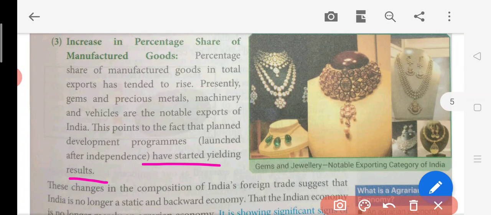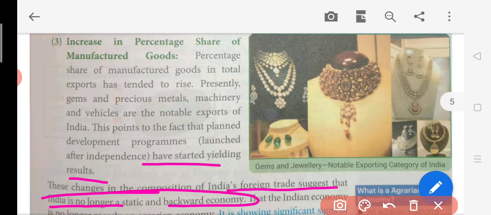So what happened when this percentage share has really increased? Because when all these manufacturing firms started producing all these goods in India, our GDP started to grow. So all these changes in the composition of India's foreign trade suggest that India is no longer a static or backward economy. Means in this point, what they're trying to tell you is that India was able to increase their GDP actually. Okay, the amount of goods which India was manufacturing has increased. So GDP growth is there, which can be seen here because of this LPG policy or economic policy which was being implemented by the government.